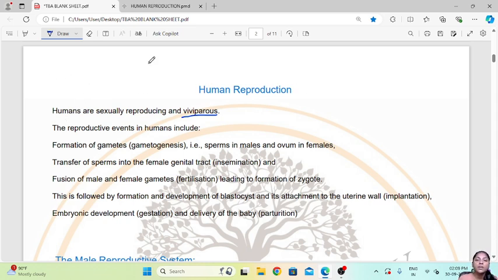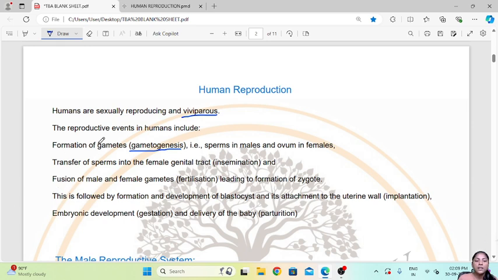So, what are the different reproductive events that happen during human reproduction? The reproductive events in humans include the formation of gametes, which is called gametogenesis, that is the preparation or producing of sperms in males and ova in females. Then the transfer of sperm into the female genital tract, that is the insemination.